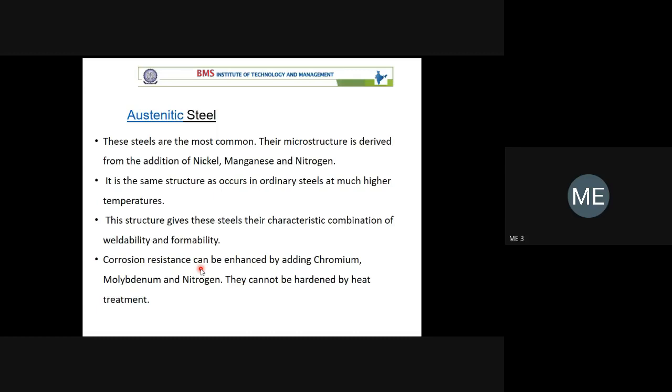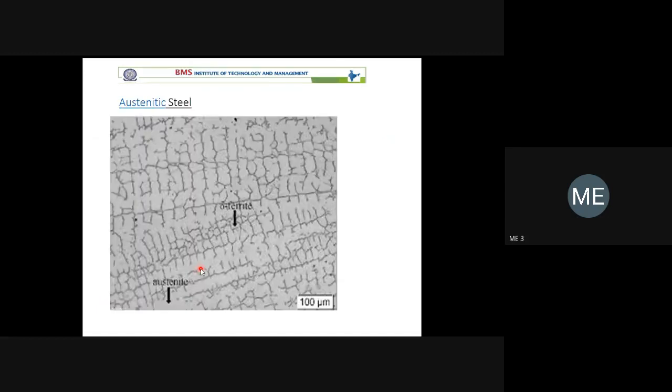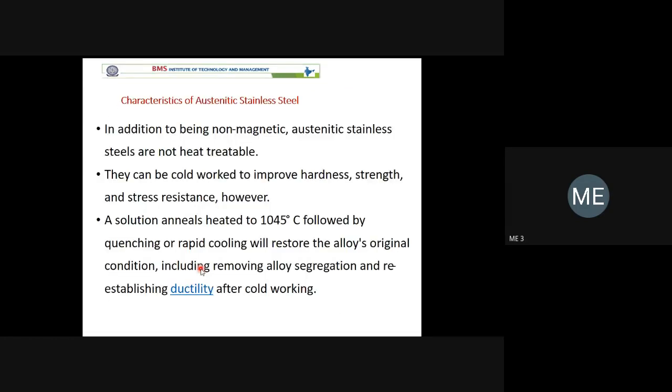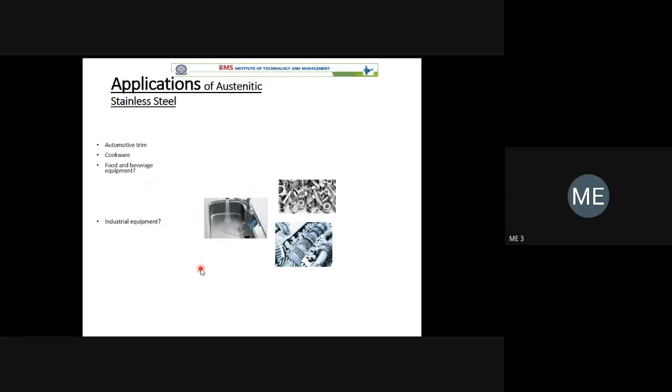Austenitic steel. Austenite, you have to remember, is an FCC structure. This is a microstructure. For the time being, no need to write the microstructure for your test. It is only the application part of steel. Only properties and applications you have to write for innovative studies. There I may ask what the different applications of steel are in the automotive or aerospace industries, so you have to remember those. Most of these nuts and bolts are made of austenitic steel. Automotive trim, cookware: what are the items you are using in the kitchen?